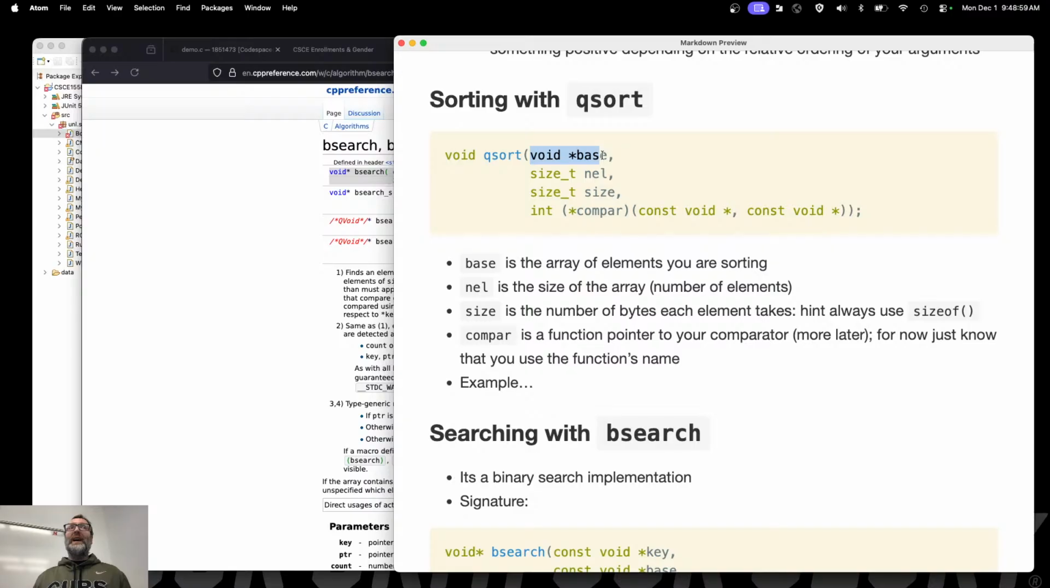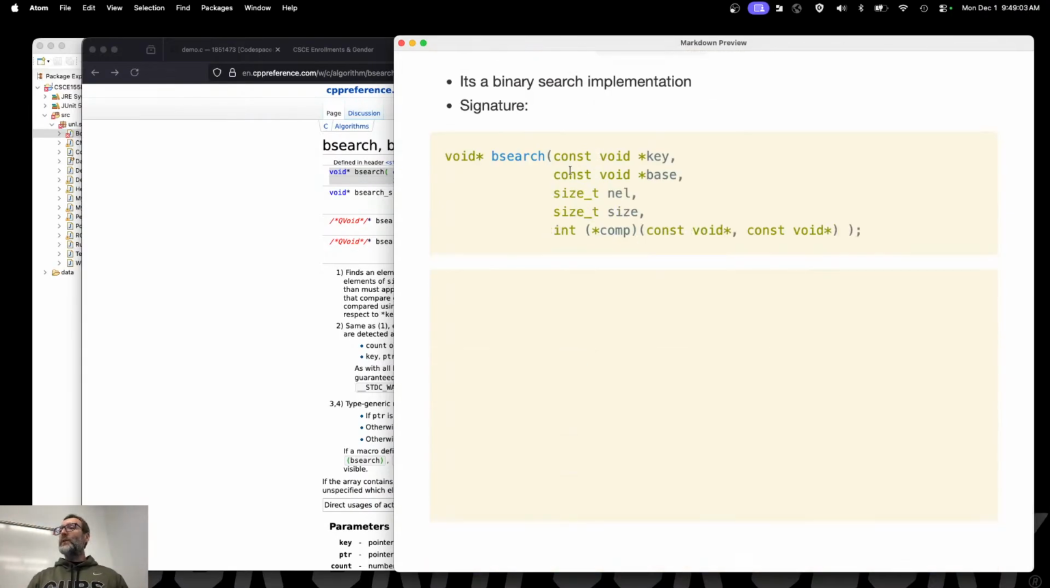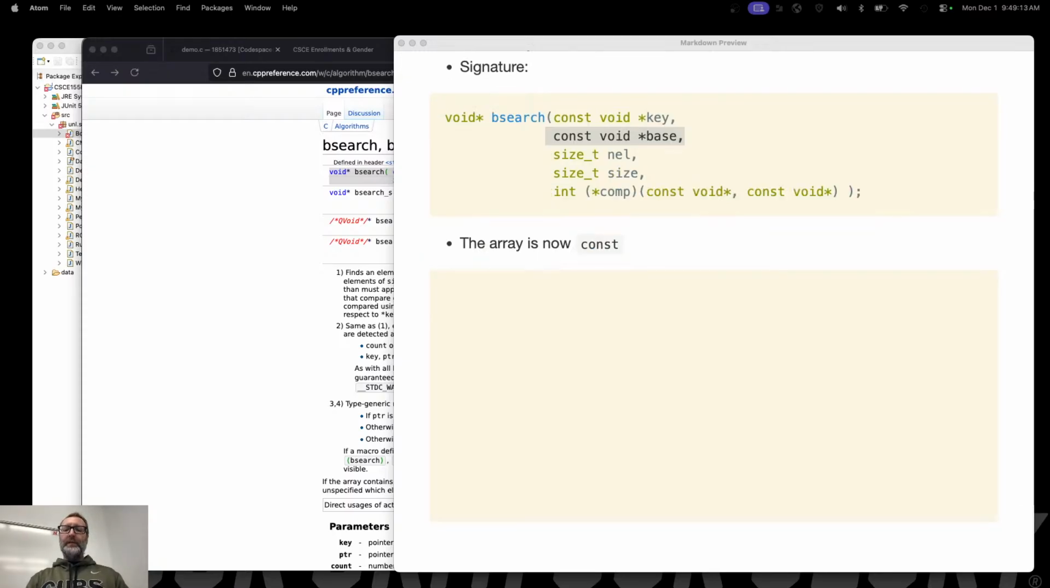Because it's changing it, exactly. It's going to take all your stuff and rearrange it. But if you're just searching, are you going to be changing the array? Absolutely not. So the array is now const. All right? It only searches. It does not change it.